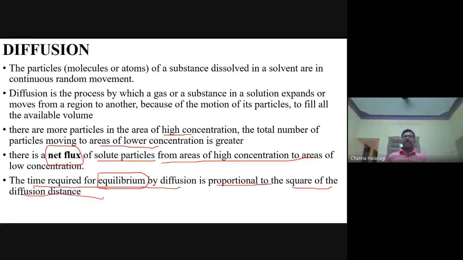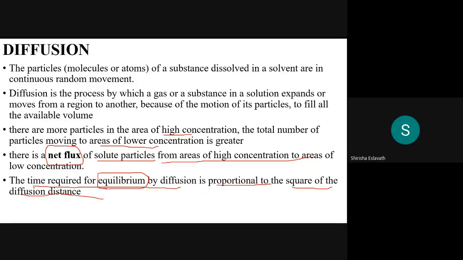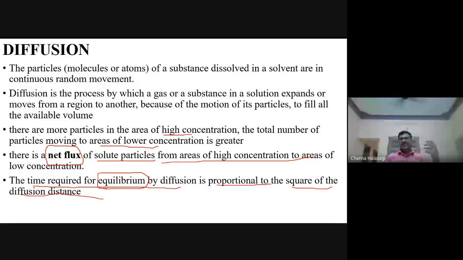Suppose the distance is small, do you require more time or less time to move? Less time. If the distance is more, time required is also more. But here it is the square of the distance.